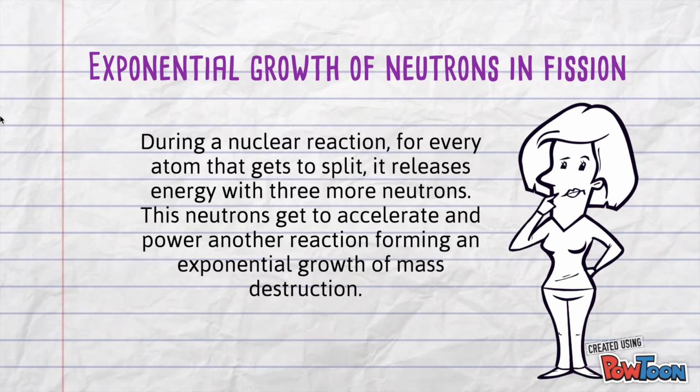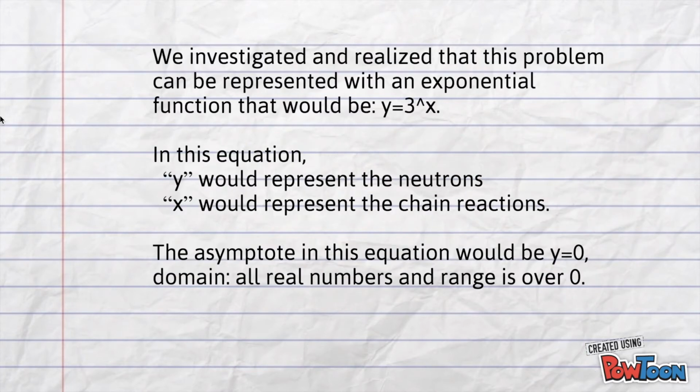During a nuclear reaction, for every atom that gets split, it releases energy with 3 more neutrons. These neutrons accelerate and power another reaction, forming an exponential growth of mass destruction. We investigated and realized that this problem can be represented by the exponential function y equals 3 to the power of x. In this equation, y represents the neutrons and x represents the chain reactions. The asymptote in this equation is y equals 0. Domain, all real numbers, and range is over 0.